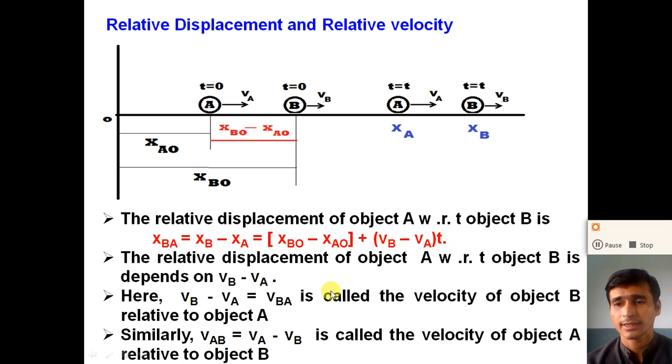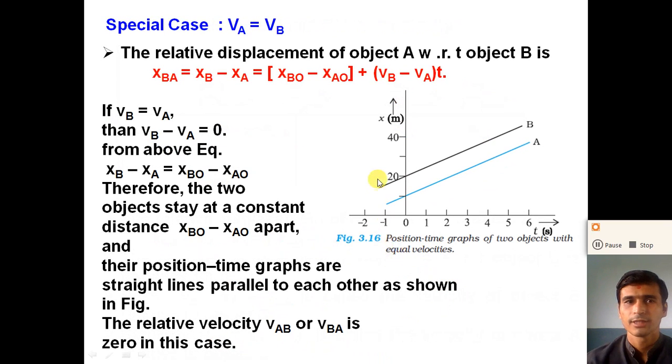So dear students, understand what we mean by relative displacement and relative velocity. The relative velocity of any object is the velocity of that object with respect to another object. So V_BA is equal to V_B minus V_A, and V_AB is equal to V_A minus V_B, right? Now let us understand some special cases, when objects A and B move in the same direction with different velocities V_A and V_B, and the relative displacement between them increases or decreases. So here, special case 1.